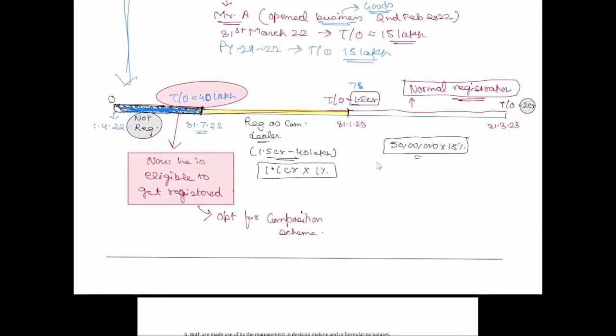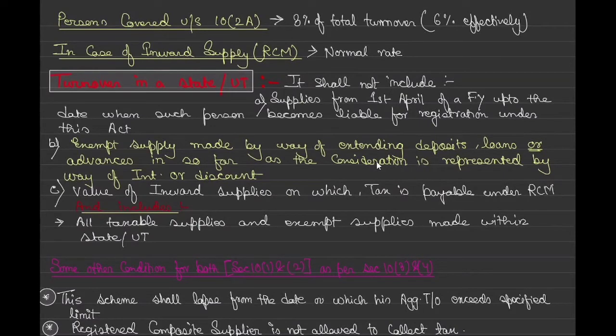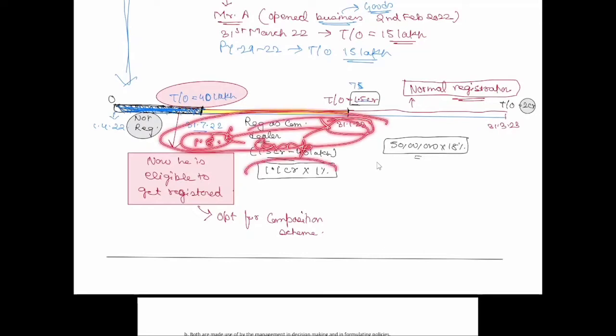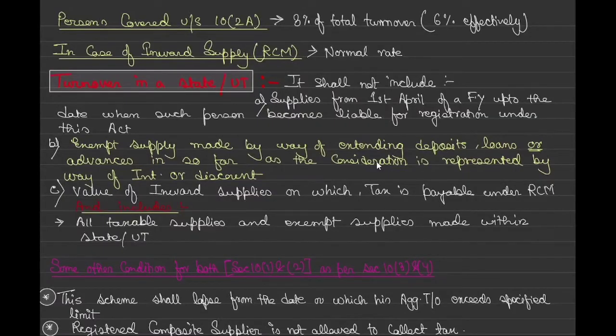Okay, so that's what they are saying, that turnover in a state will not include supplies from 1st of April of a financial year up to the date when such person becomes liable for registration. So in our example, 1st April was there and the liable to be registered date was 31st July 2022. Till that period it won't be counted, and from 1st of August till 31st of January you were registered under composition scheme. So this period's turnover, which is effectively 1.1 crore, is what he will take as a turnover in the state and he will pay tax accordingly. Correct?